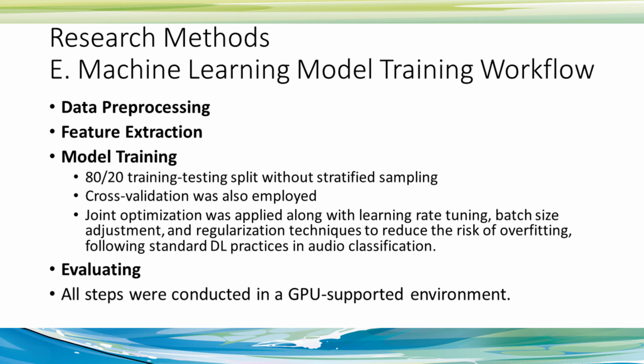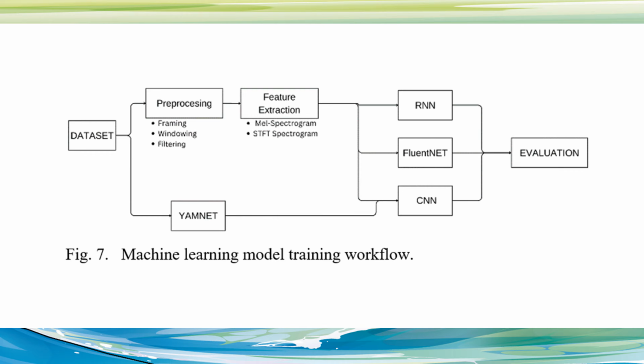And I would like to show you the models that we tested. We are using the RNN, FluentNET, and the CNN. And we also have the YAMNET with the CNN. These four different kinds of models are used because they are presented in the current literature already. So we also wanted to use our prepared data sets to test the models which have been tested in the current literature and to compare with others.